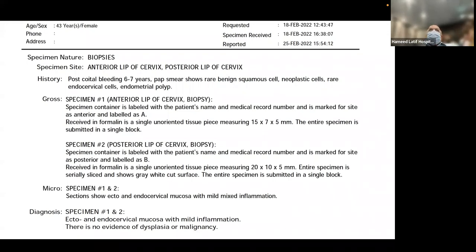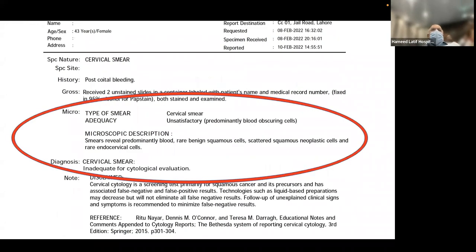अब अगर आपको एग्जाम में सिचुएशन हो तो इसमें डिबेटेबल पॉइंट हो सकता है दैट इफ द thin smear was normal, did you really need a colposcopy? But the patient was a doctor and she was not satisfied. Because of the presence of neoplastic cells, she was anxious and she wanted a confirmed diagnosis. Now this is the first smear report. इसमें जो important points मैं highlight करना चाह रहा था वो ये था कि sir unsatisfactory,